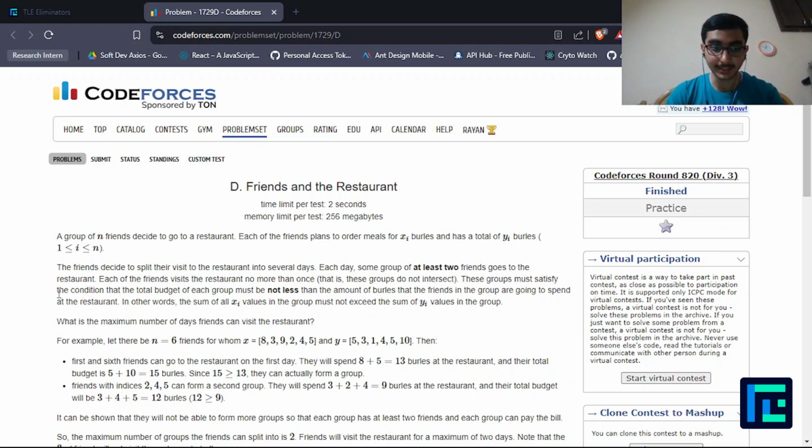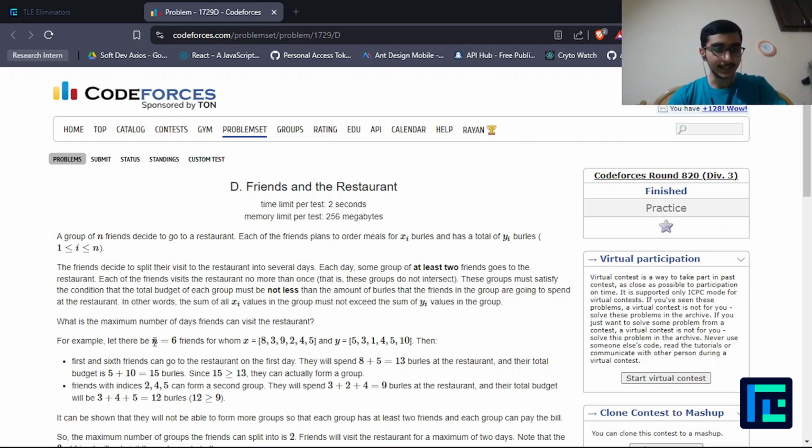These groups must satisfy the condition that the total budget of each group must be not less than the amount of burles that the friends in the group are going to spend at the restaurant. In other words, the sum of all xi values in the group must not exceed the sum of yi values in the group. Now they ask what is the maximum number of days friends can visit the restaurant.